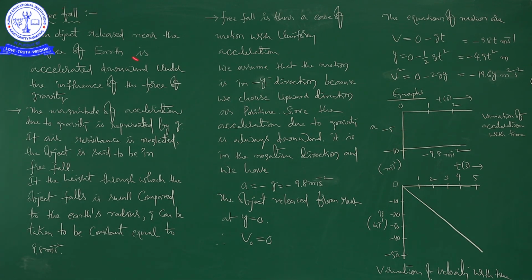Free fall motion. My sincere request is to try to understand what free fall motion is first. For example, standing on the surface of earth, if you drop a stone from your hand, what will happen? That particular stone will try to reach the surface of earth. Everybody can experience this, and we have experienced it many times.